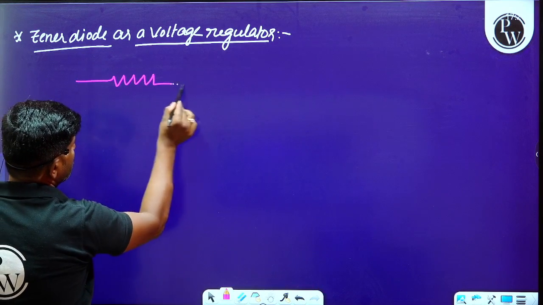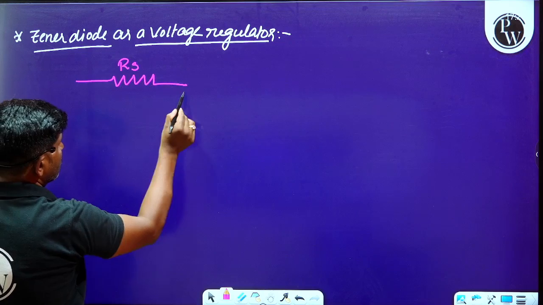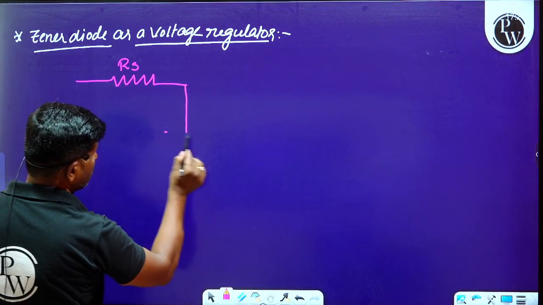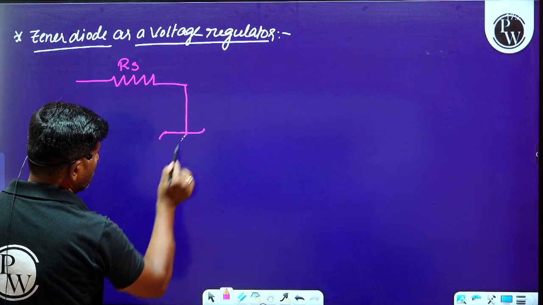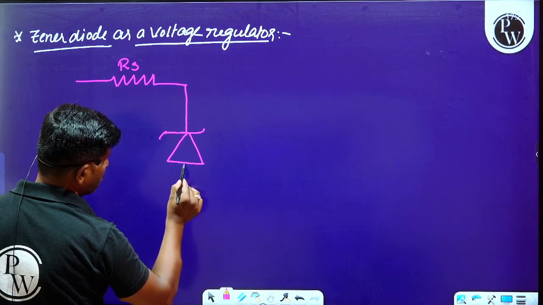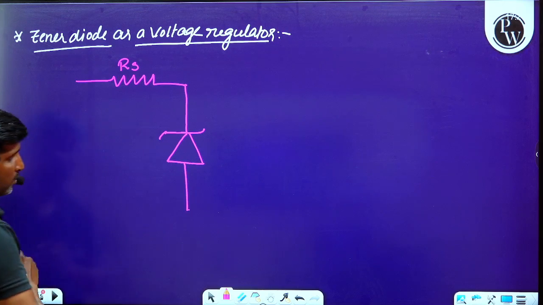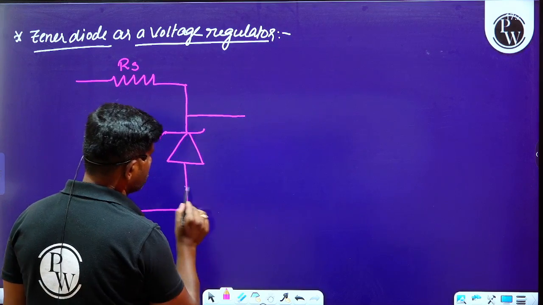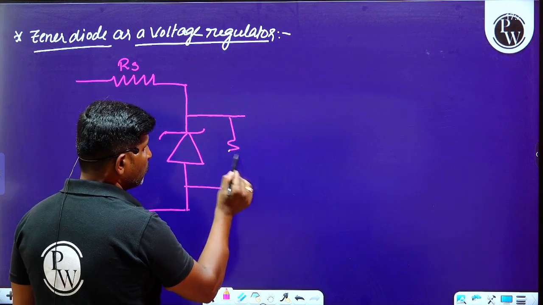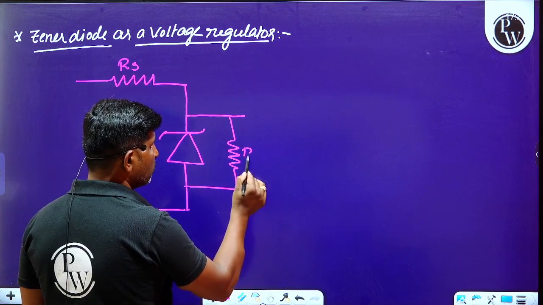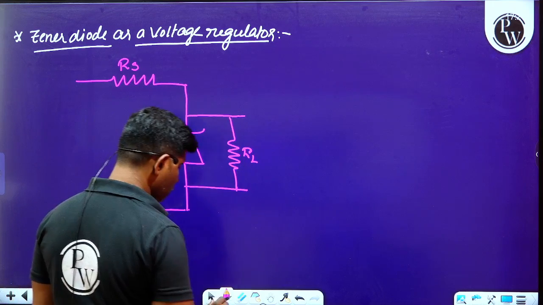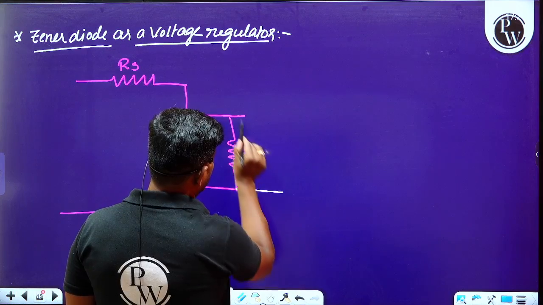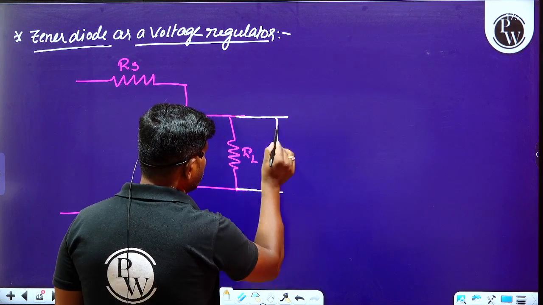There will be one series resistance, along with a Zener diode as shown in the figure. This is the Zener diode. Across the Zener diode there will be a load resistance, and across the load resistance we will measure the output voltage.